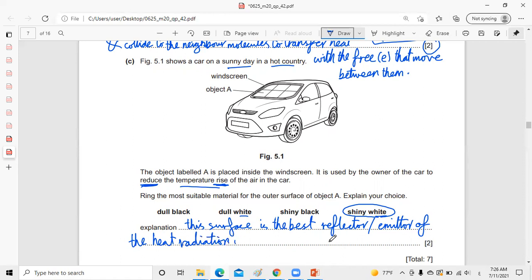Don't put a dash here; you have to write one of these words, by heat radiation, or you can say infrared radiation. So we get the 2 ideas, with the shiny surface, to get the other 2 marks, and like this we finish the whole 7 marks. That's it.